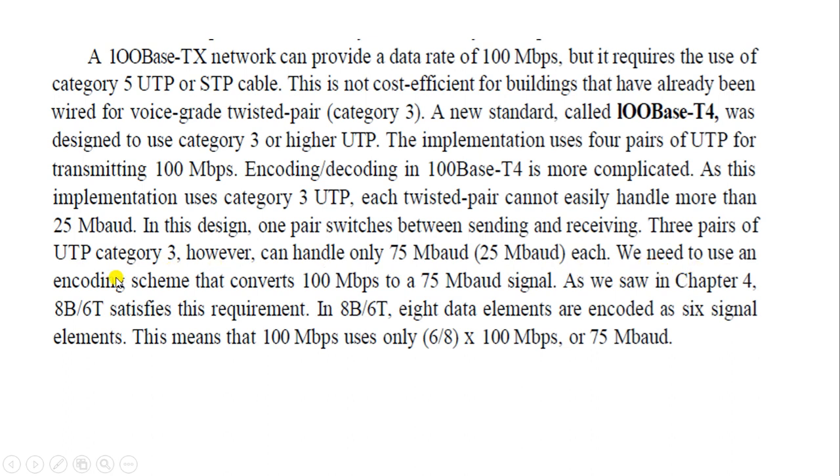We need to use an encoding scheme that converts 100 Mbps to 75 Mbaud signals. 8B/6T, where B is the bits and T is the ternary, satisfies this requirement, so because of that we are using 8B/6T. In 8B/6T, eight data elements are encoded as six signal elements. This means that 100 Mbps can use 6/8 times 100 Mbps, or 75 Mbaud.